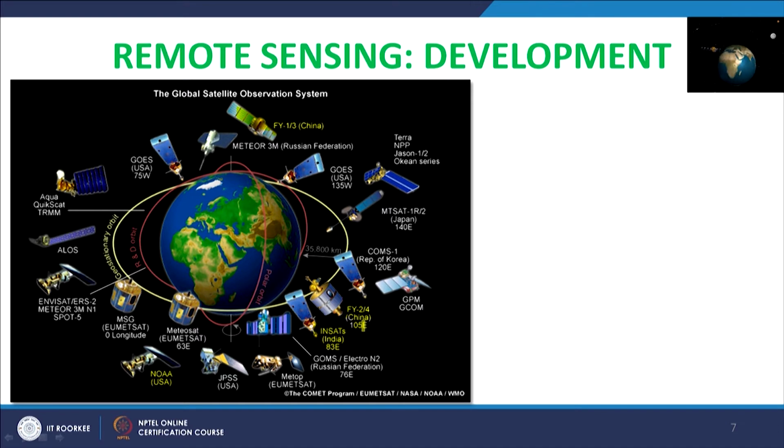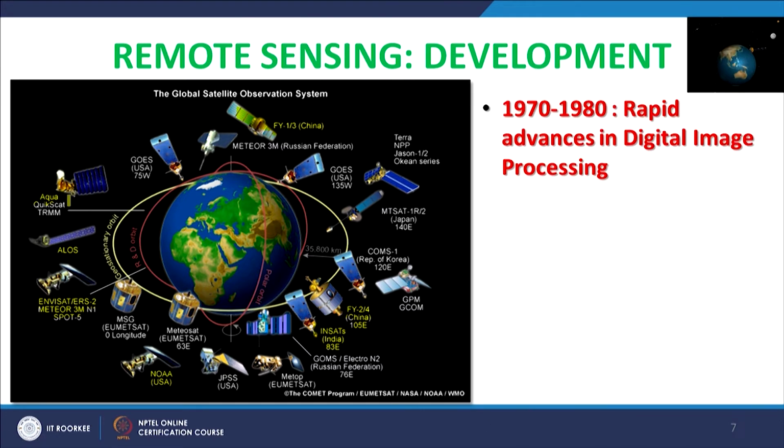Then 2-4 China again is there, and many satellites were employed. Especially I am talking about the polar orbiting ones. This was also very common, the Envisat satellite from the European Space Agency. For microwave, ALOS PALSAR was also very common. And then there are 2 satellites, Aqua and Terra, for MODIS sensors, that is also very popular.